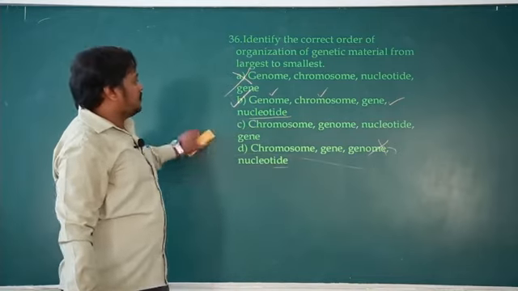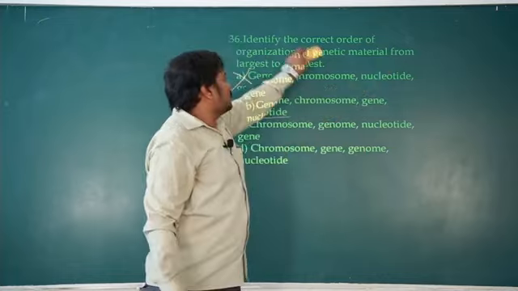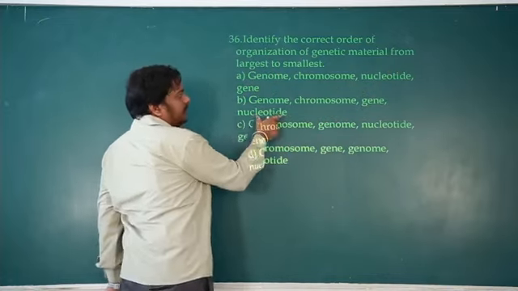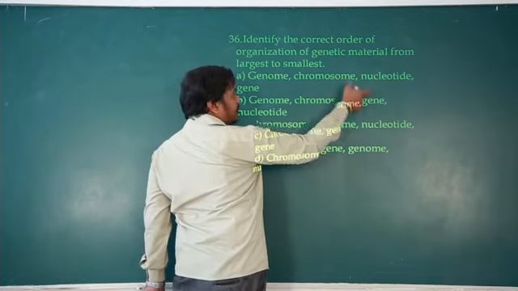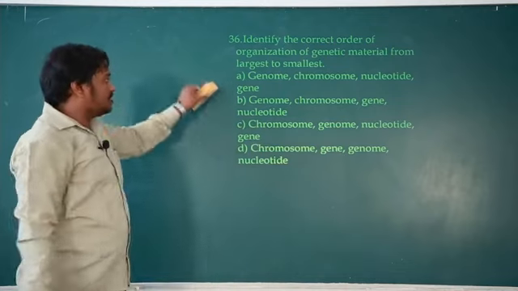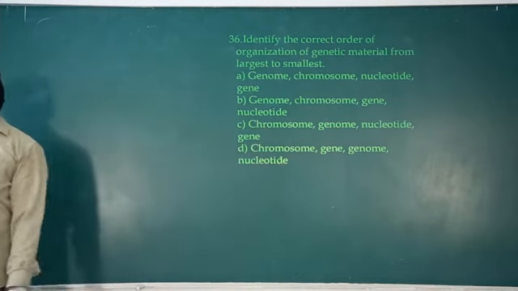Okay, yes, hope you got it. So nucleotides, many nucleotides. Nucleotide is a small unit. Many nucleotides form the gene. Many genes are present on a chromosome. The whole chromosome of an organism forms the genome. So this is the right option. This is the right answer.